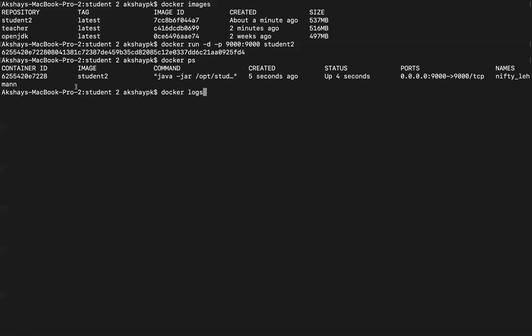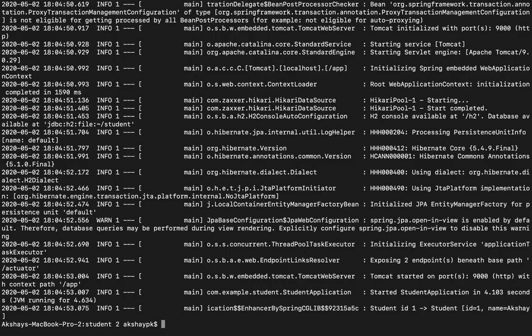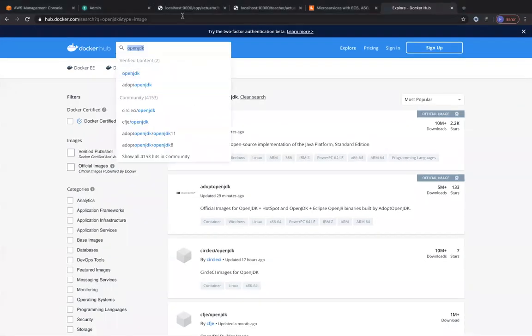So you do the docker logs command, and then you copy the container ID and paste it. So let's put a space over here. Sorry. So you can see over here, it has finally started. You see the logs from within the container. This is beautiful. So let's go and check localhost on our browser, and let's check whether the application has actually come up. Beautiful. The application is up and running.